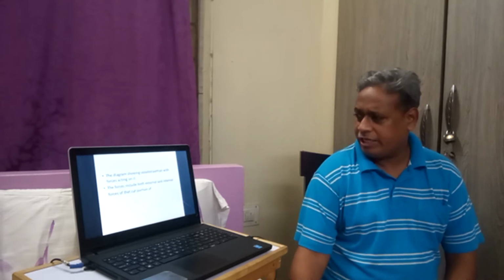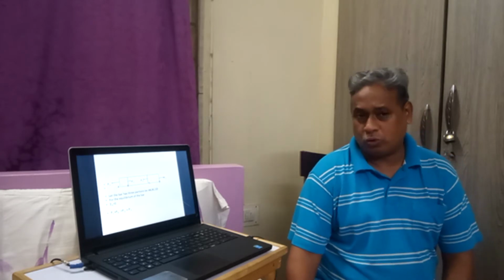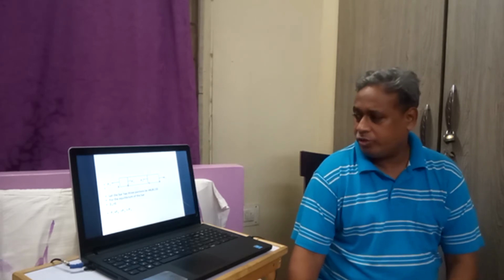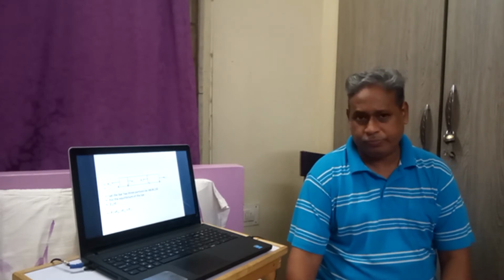For that, we have seen a rod of length L which is subjected to 4 loads, P1, P2, P3 and P4. P3 and P4 are acting between the section BC. The entire length of the rod is divided into 3 portions, AB, BC and CD. So the AB portion is being pulled by P1 and the CD portion is pulled by P2. In between there are 2 other forces, P3 and P4, which we have not dealt with earlier.